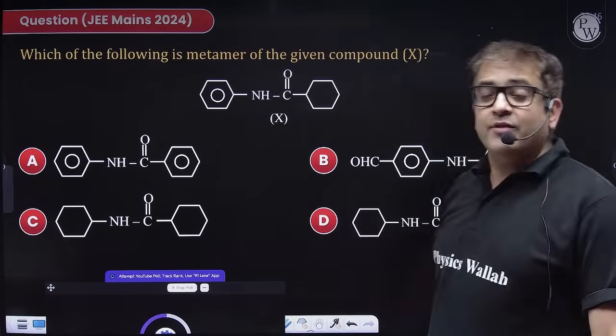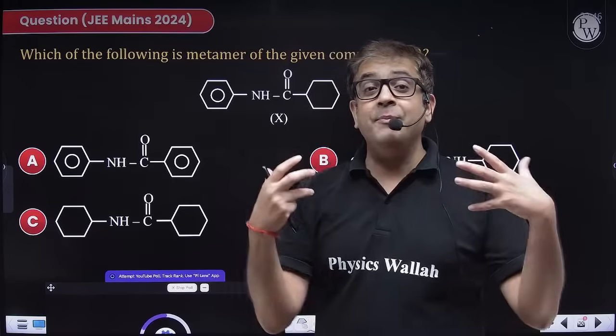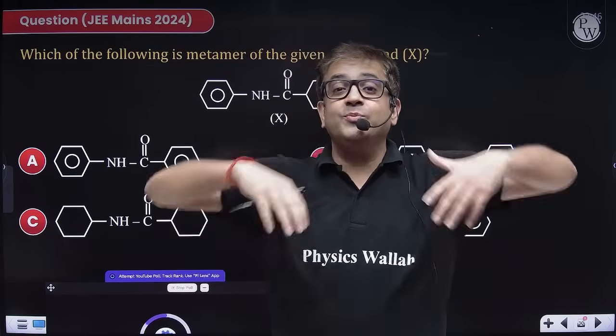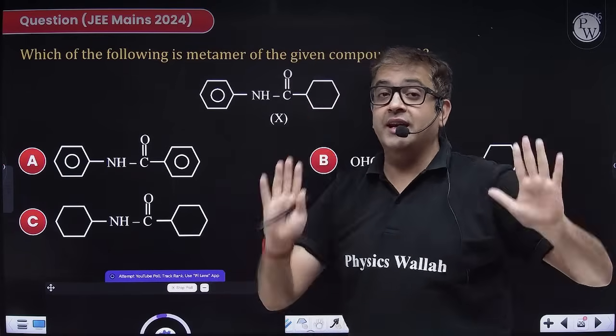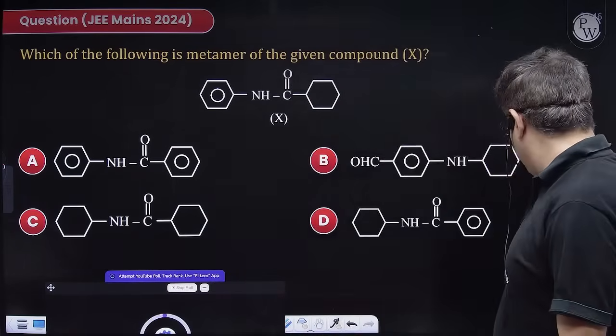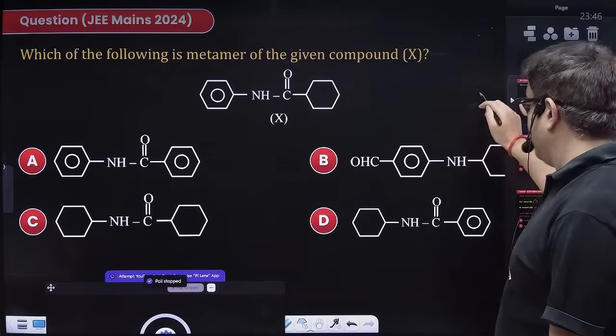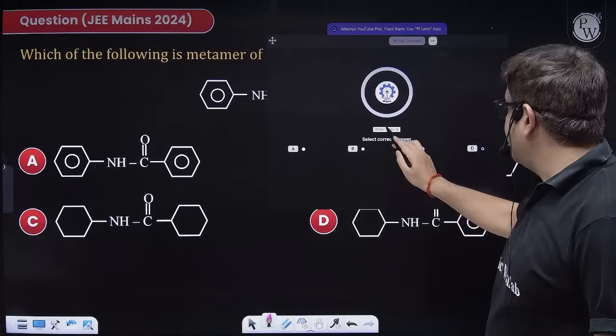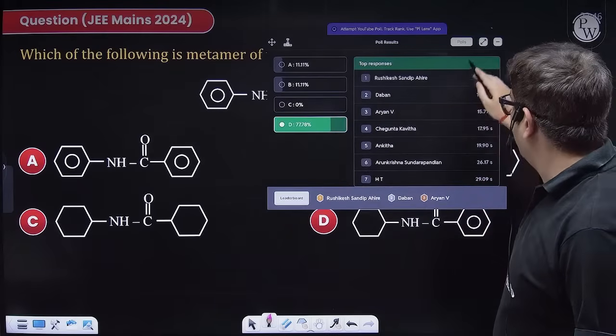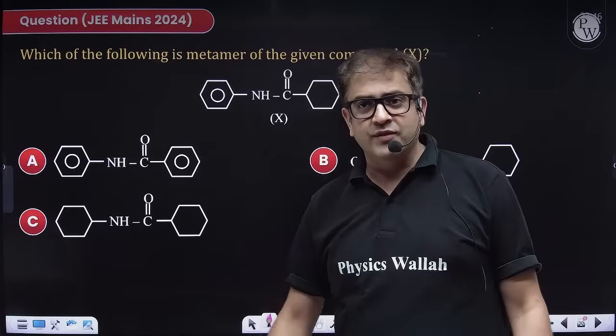Chalo, metamers. Sir, what are metamers? If you have a bivalent or a polyvalent functional group, the nature of alkyl group should change, but functional group should remain the same, because then it will become a functional isomer. So time is up. I hope you have got the answer. Answer is option D. Yeah, more than 75% of the students are right.